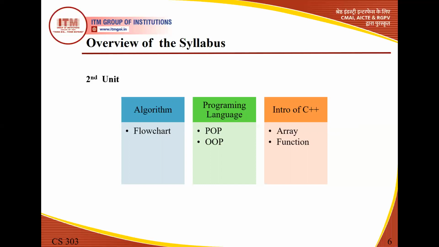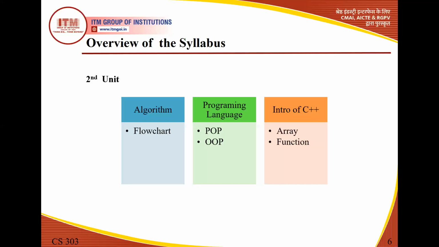Actually there are two things that we have to keep in mind while designing any algorithm. First is basically the time required by any algorithm to complete its task, and second is the space required. So while studying about algorithm, we will also be discussing the complexities. Then we will be discussing the flow chart. So a flow chart is nothing but just a pictorial representation of an algorithm.